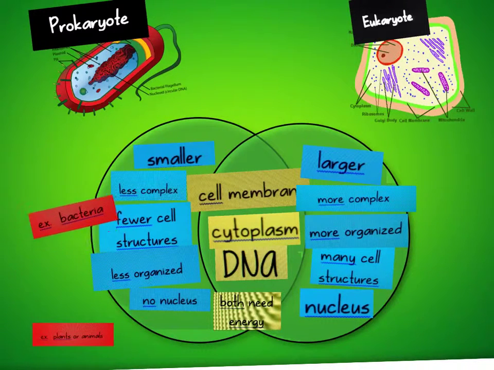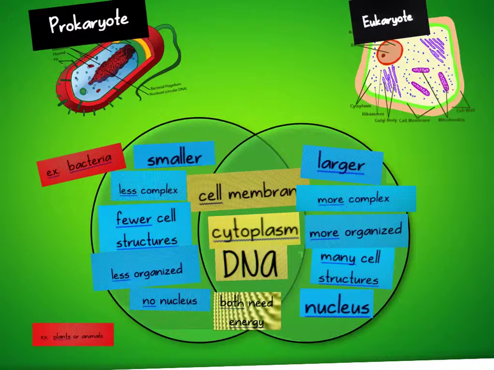An example of a prokaryote would be bacteria, and an example of a eukaryote would be plants or animals such as a tree or a monkey or an elephant. There you have it for the similarities and differences in prokaryotes and eukaryotes.